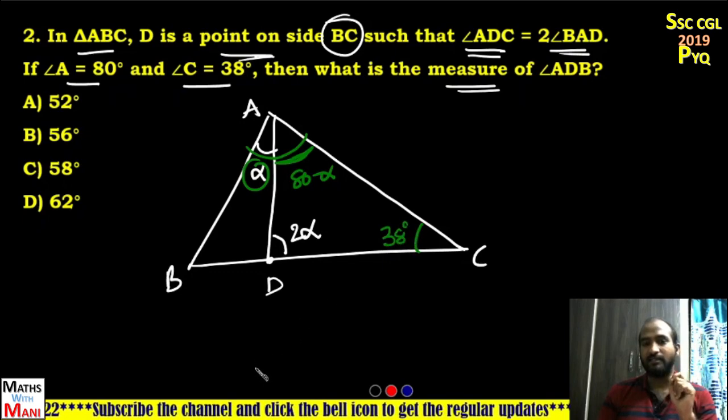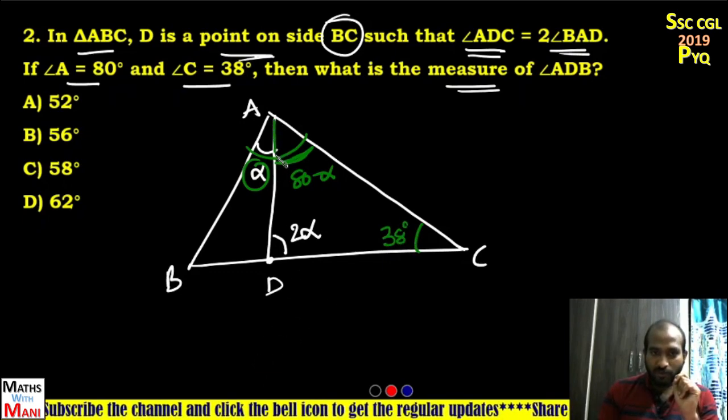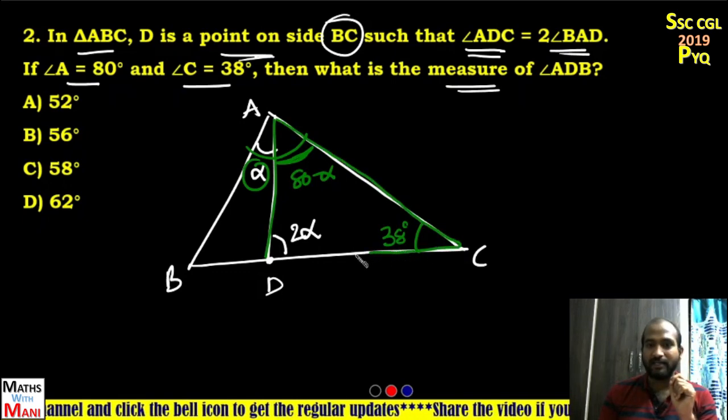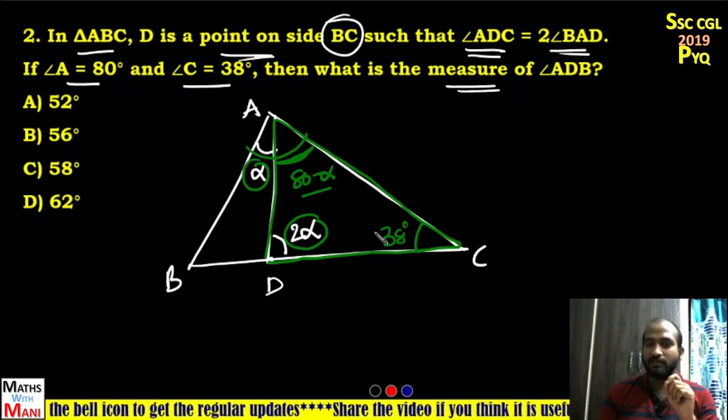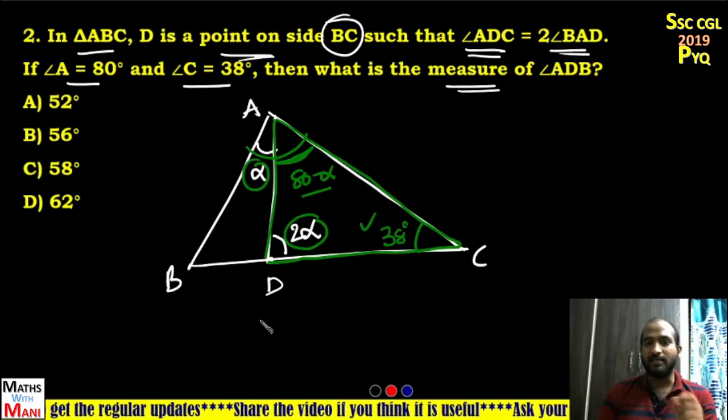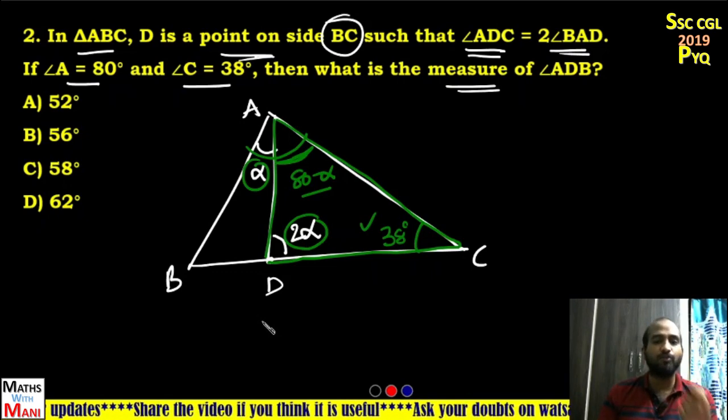C is 38 degrees. Now, if you observe clearly, ADC is a triangle in which the internal angles are 2 alpha, 80 minus alpha and 38. Since ADC is a triangle and the internal angles are known, definitely the sum of all the internal angles is 180.